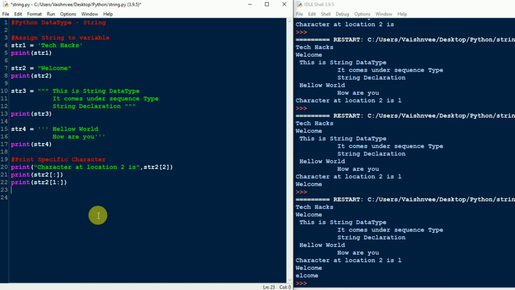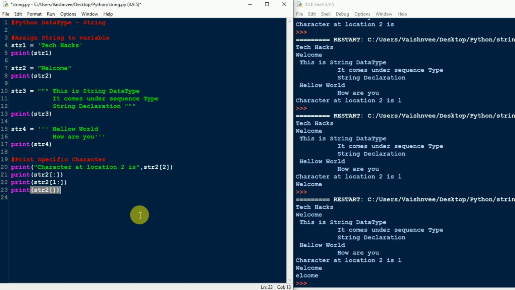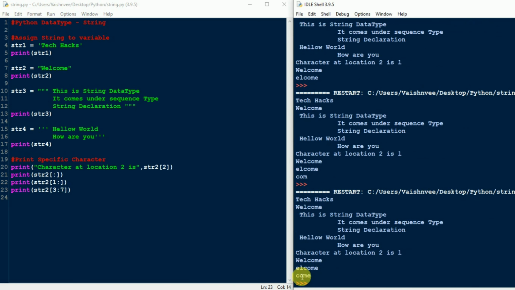In the same way, suppose I will write print str2. Suppose I only want to print come. For that, first of all count the location. This is 0, this is 1, this is 2, and this is 3. So I will write the 3 index, colon, and then 4, 5, 6. Suppose I write 6 and run the program. As you can see, I also need to mention 7. Okay, and run the program. As you can see, I have printed come.